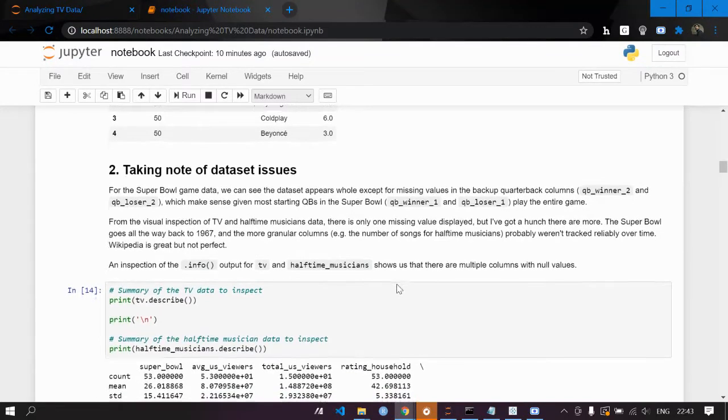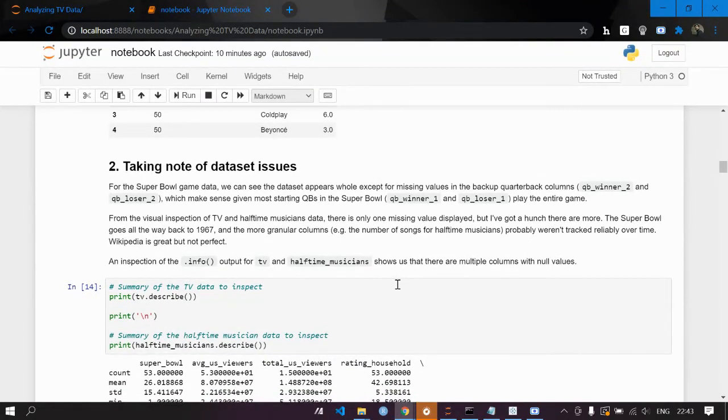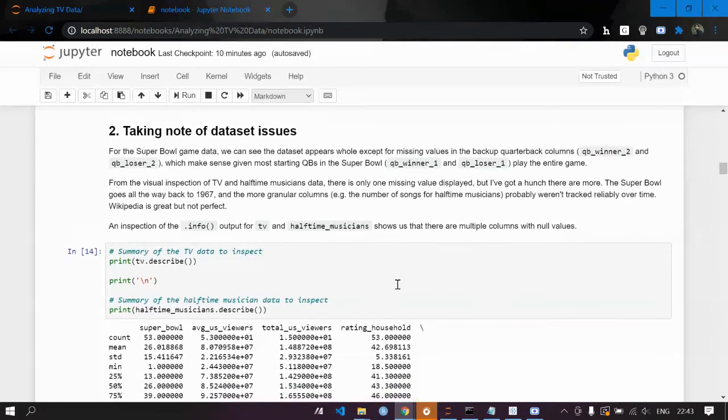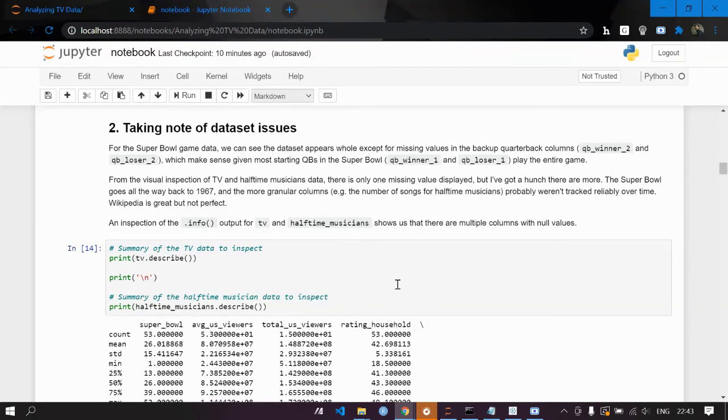The Super Bowl goes all the way back to 1967, so we have a large dataset from 1967 to 2018. There's a lot. So what we are going to do is an inspection of the info. It will give us detailed data about the dataset we have. The output for the TV and halftime musician data shows us that there are multiple columns with null values.